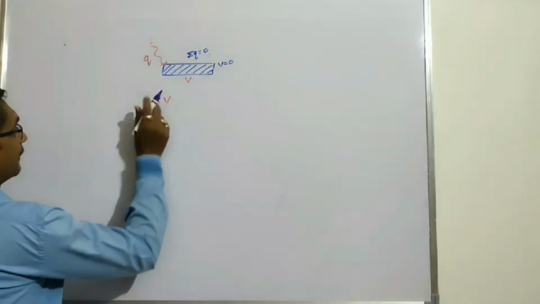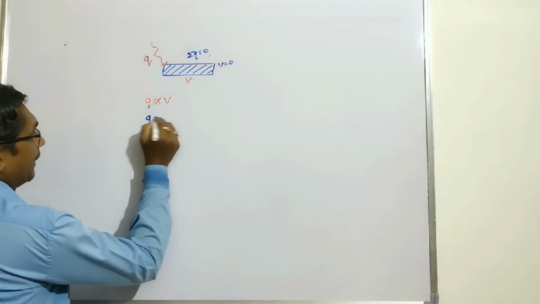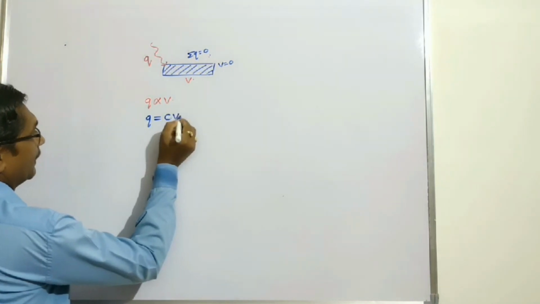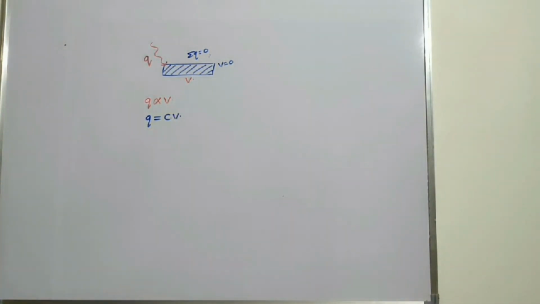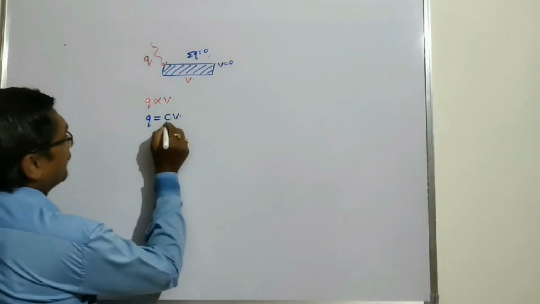When we remove the proportionality sign, we can write Q equals C into V, where C is called capacitance.